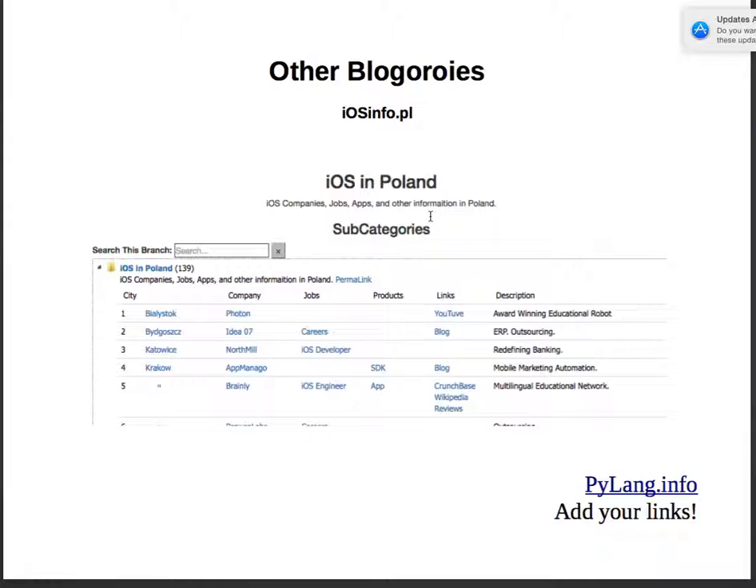Other Bloggeries, I've got a database of all the iOS companies in Poland. It's growing very fast. Pretty soon it's going to expand to be all the iOS companies in Europe. You're welcome to add your company. There's a similar list that's just getting started for all the Python companies, first in Poland and then all of Europe.